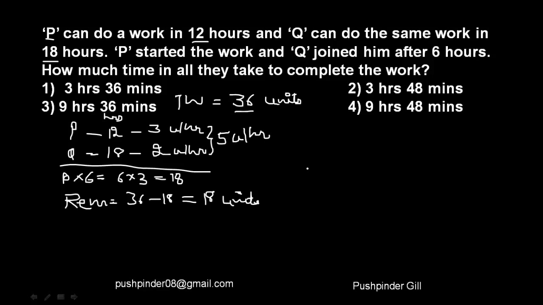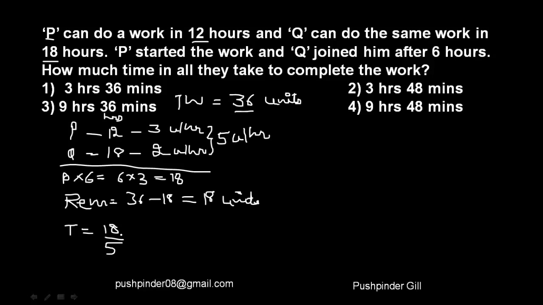There are 18 burgers remaining, so the time taken by both of them to finish the remaining burgers would be 18 by 5 hours, right?